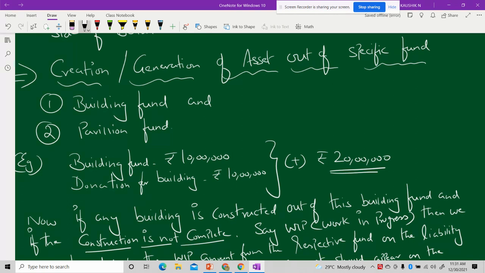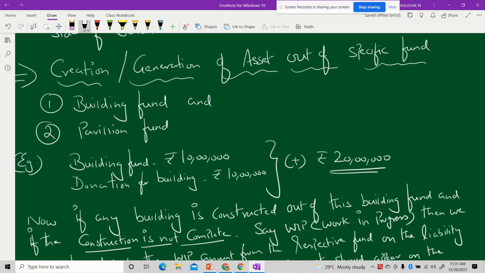Say for example, so far we have seen that we have a match fund, building fund, or pavilion fund. There are many funds, and we use some portion of that particular fund, and we spend that money as an expenditure, and we don't have anything left over in the funds.